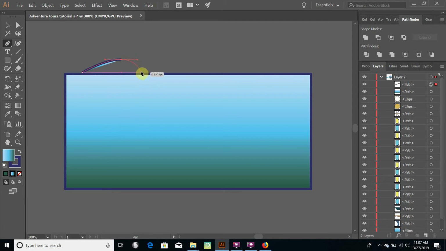I'm going to go down here, make sure that it is at the same level as my first point. You can see it is because it aligns with that pink line, that guideline. I'm going to drag that over so my wave's got kind of a low point in it there. And that's basically where I'm going to have them hooked together. So now I'm actually going to just create the upper portion of my wave, and you'll see why in a moment. Because I'm going to go to my selection tool, and I'm just going to hold down Alt and click my right arrow to make a copy of my wave.